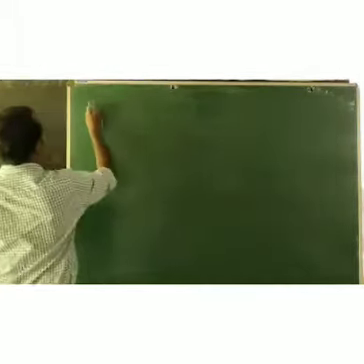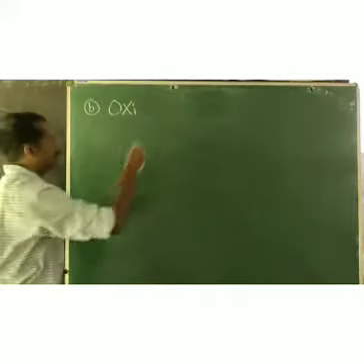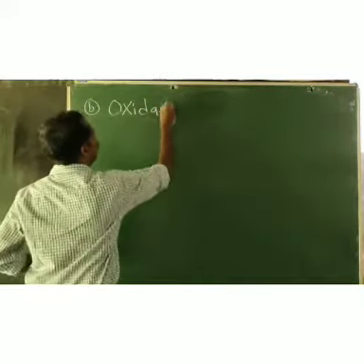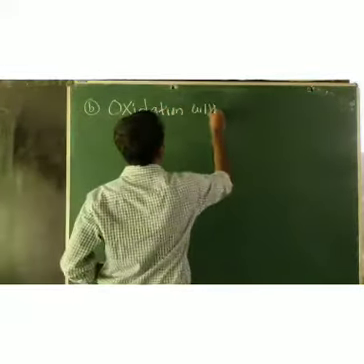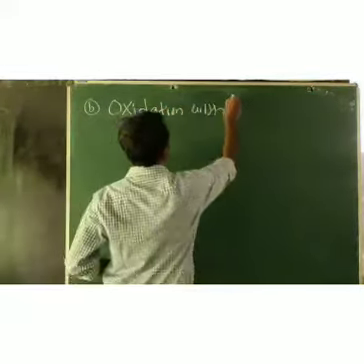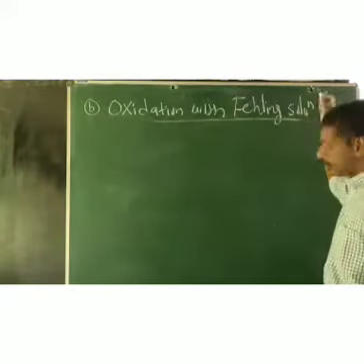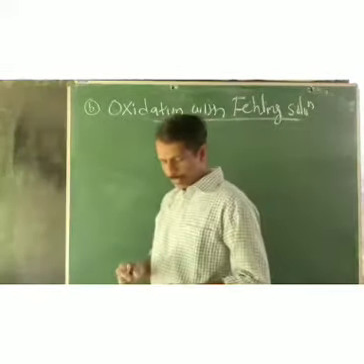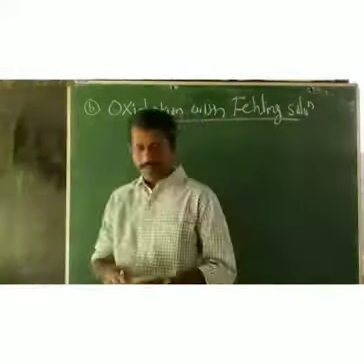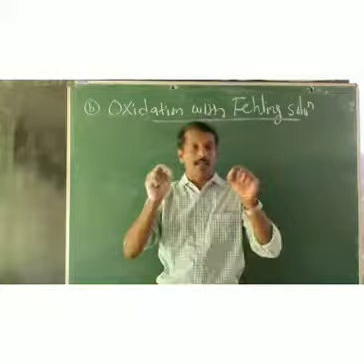Second reaction, oxidation with another mild oxidizing agent, that is oxidation with Fehling solution. Fehling solution is alkaline solution of cupric ion complexed with tartrate ion.